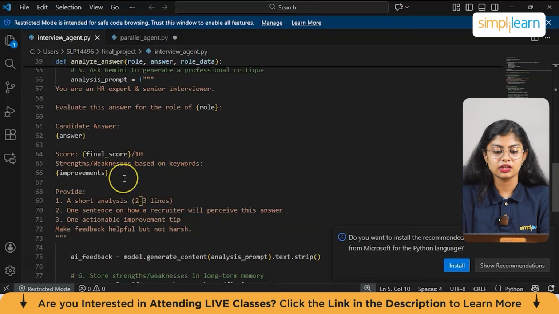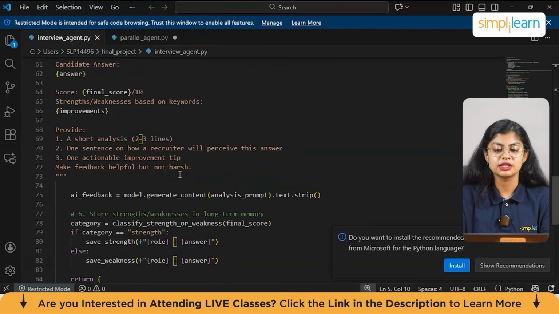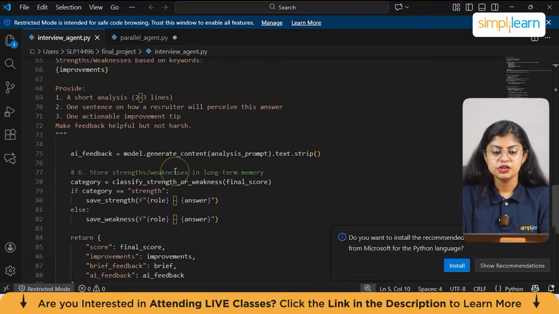Strengths and weaknesses based on the keywords, and also provide a short analysis, which is 2 to 3 lines, which will be printed after the interview is done. One sentence on how a recruiter would receive this answer. One actionable improvement tip. Make feedback helpful but not harsh. So these are the instructions, or the prompt, that we are giving to Gemini. Then we have ai_feedback = model.generate_content(analysis_prompt).text.strip().